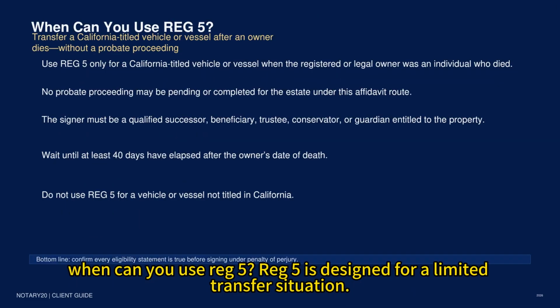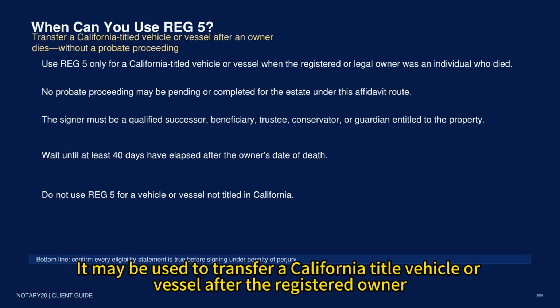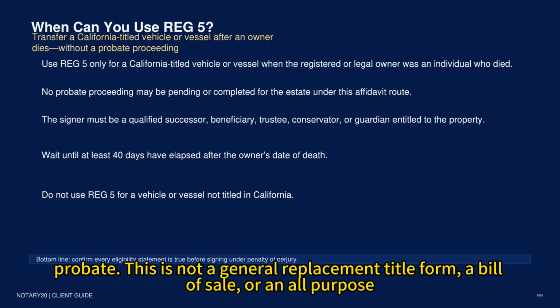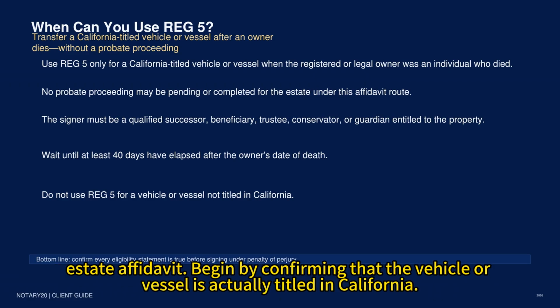REG 5 is designed for a limited transfer situation. It may be used to transfer a California title vehicle or vessel after the registered owner or legal owner, who is an individual, has died, when the transfer can legally proceed without probate. This is not a general replacement title form, a bill of sale, or an all-purpose estate affidavit.